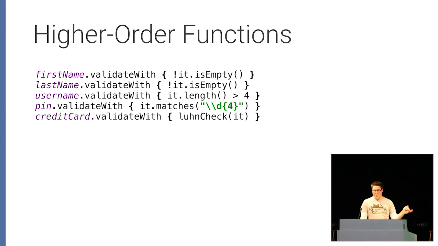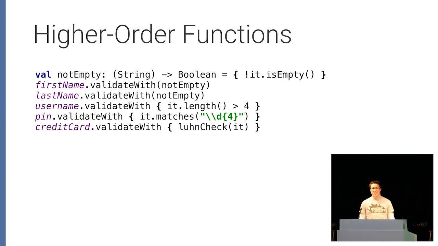So the first name and last name here are just validating whether or not something's empty. And even though it's the same block of code, it's actually not going to be deduplicated. So this will generate two classes and two instances, and it's just something to be aware of. If you're writing the same function expression, the same filter, or the same map or whatever multiple times, you're going to end up creating a bunch of garbage in your APK and potentially bloating it. So just something to be aware of, but we can manually deduplicate this. So we're only creating that function expression once, and then we're just passing it to both.